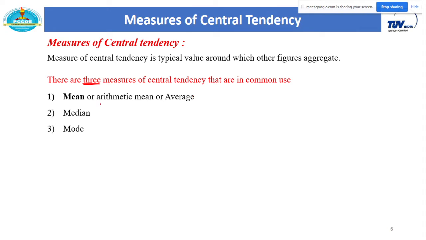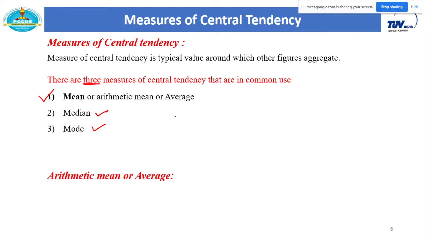In our session we'll focus more on the first, the arithmetic mean or simply mean. I will just quickly introduce mode and median, but most of the formulas depend on the arithmetic mean only. One by one we'll discuss all three, starting with the arithmetic mean or simply average.